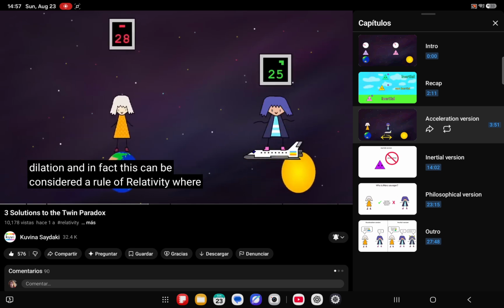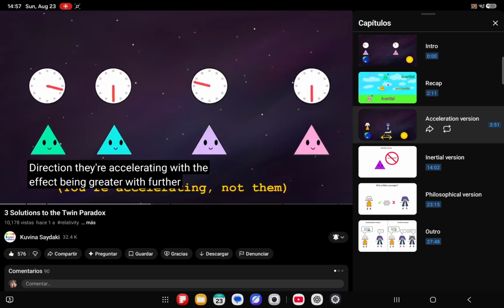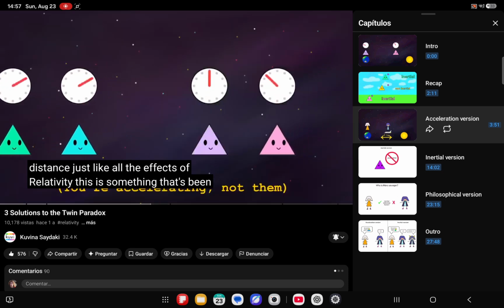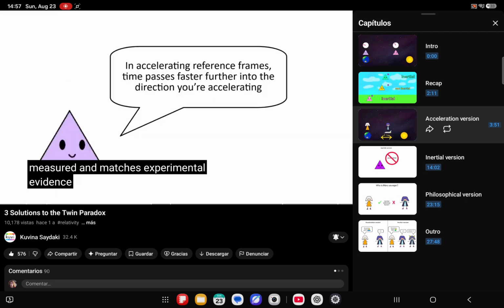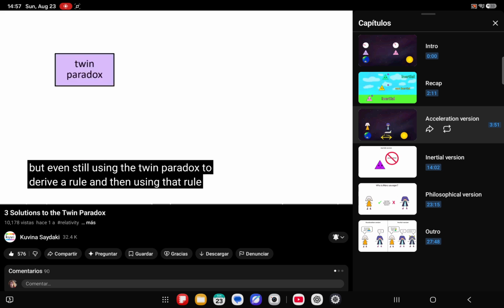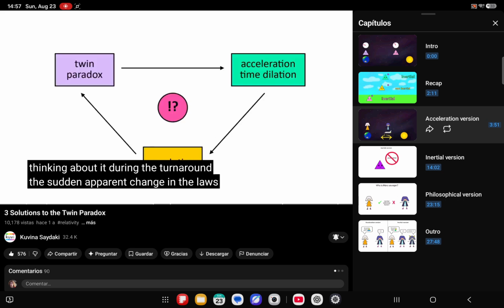And in fact, this can be considered a rule of relativity, where accelerating observers will observe a reverse time dilation in whatever direction they're accelerating, with the effect being greater with further distance. Just like all the effects of relativity, this is something that's been measured and matches experimental evidence. But even still, using the twin paradox to derive a rule, and then using that rule on the twin paradox might feel a bit circular. So here's another way of thinking about it.